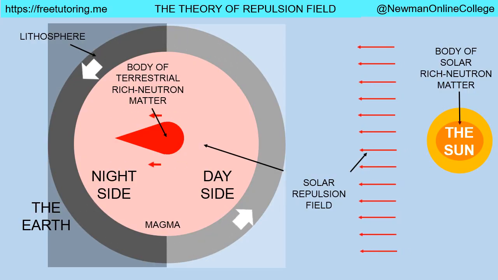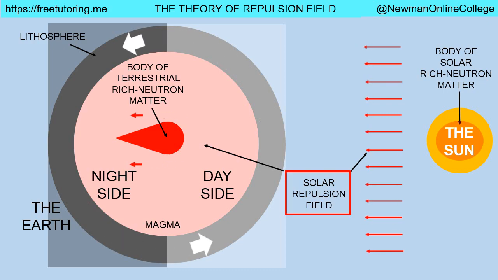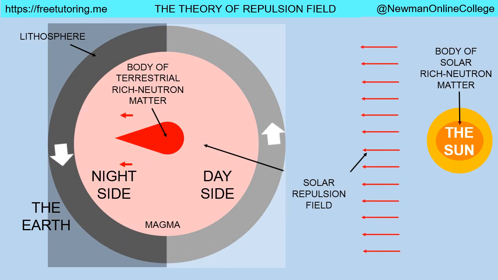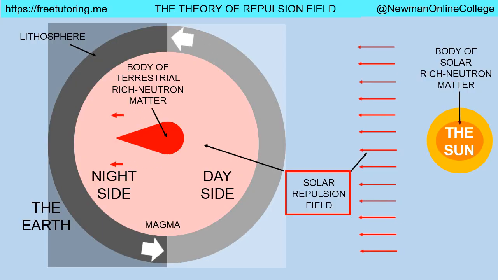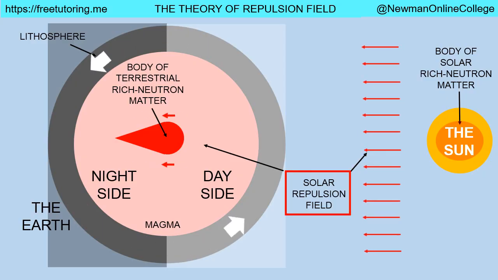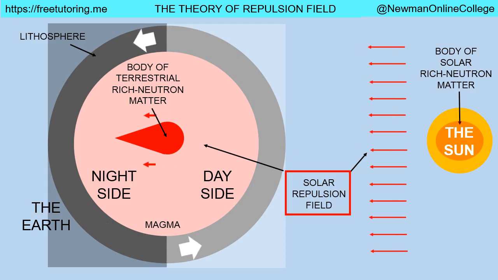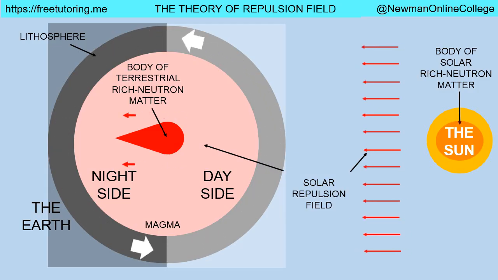Gravitational field is produced by poor neutron matter, and it attracts the surrounding bodies of poor neutron matter. Meanwhile, repulsion field is produced by bodies of rich neutron matter, and it repels the surrounding bodies of rich neutron matter. Gravitational field does not interact with bodies of rich neutron matter. Meanwhile, repulsion field does not interact with bodies of poor neutron matter.